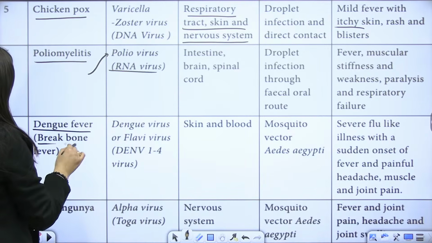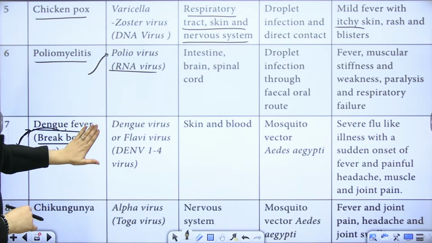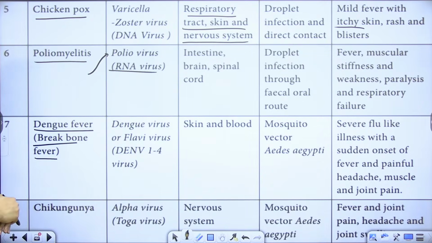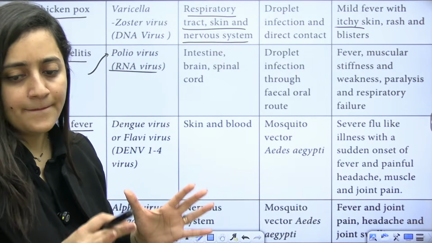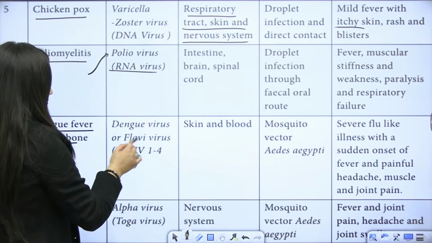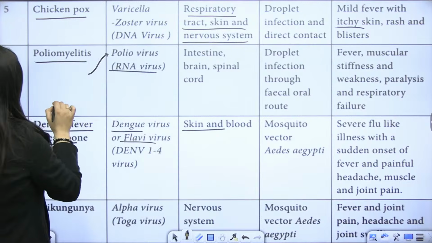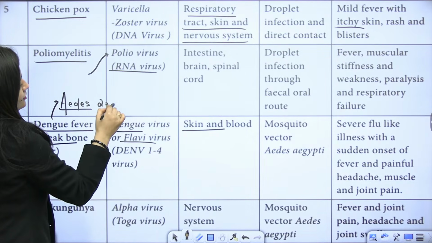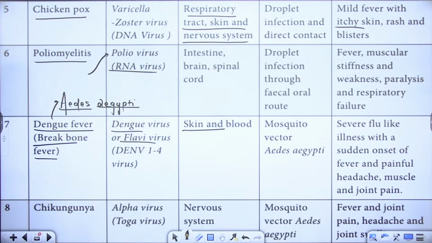So dengue fever, also known as breakbone fever. Okay, what is it? It is also known as breakbone fever, right? So it is a flavivirus or dengue virus, affecting skin and blood. So who is going to spread it? The vector is Aedes. Do not forget that. Aedes aegypti, right? Which mosquito? Aedes aegypti, remember that.